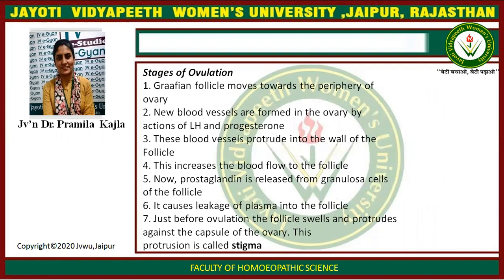Stages of ovulation. The Graafian follicle moves towards the periphery of the ovary. New blood vessels are formed in the ovary by the action of LH and progesterone. These blood vessels protrude into the wall of the follicles. This increases the blood flow to the follicles. Now prostaglandin is released from the granulosa cells of the follicle. It causes leakage of plasma into the follicles. Just before ovulation, the follicles swell and protrude against the capsule of the ovary. This protrusion is called stigma.